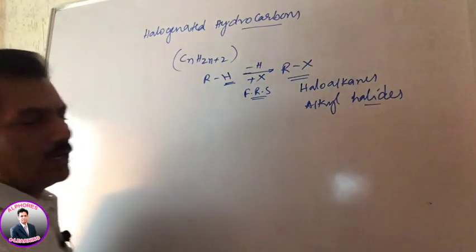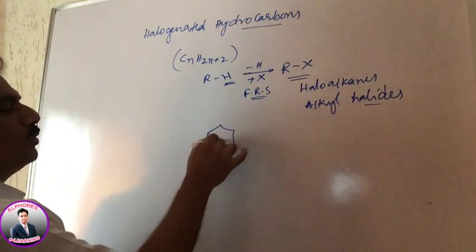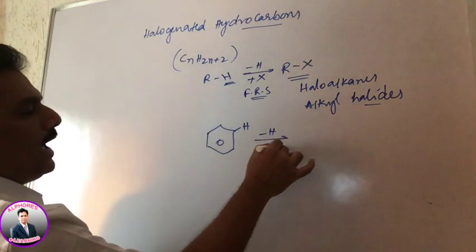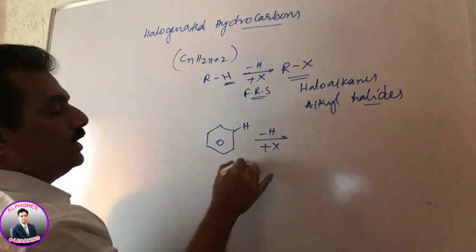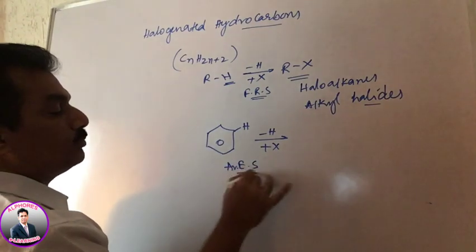In a similar manner, when in benzene also one of the hydrogens is replaced by halogen, just remember it is through aromatic electrophilic substitution.